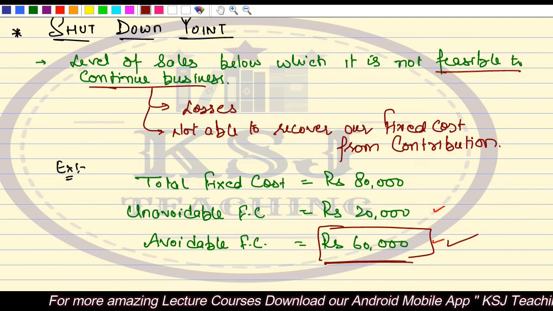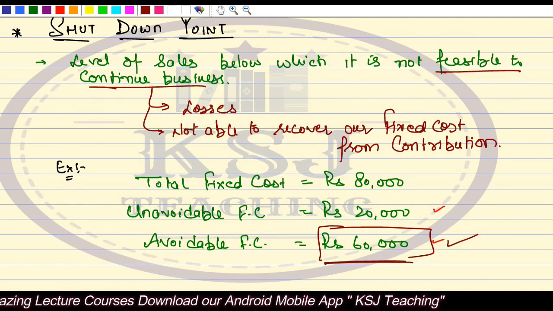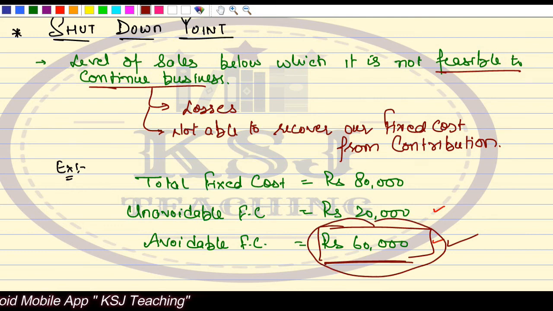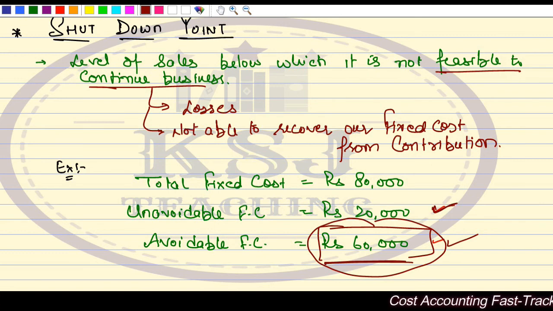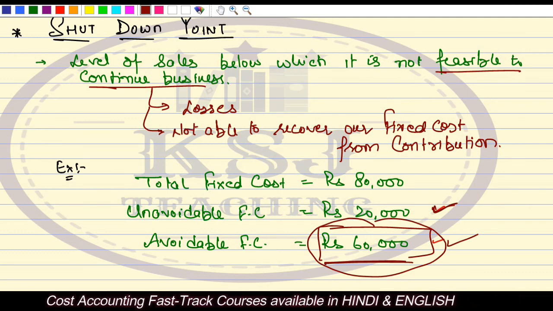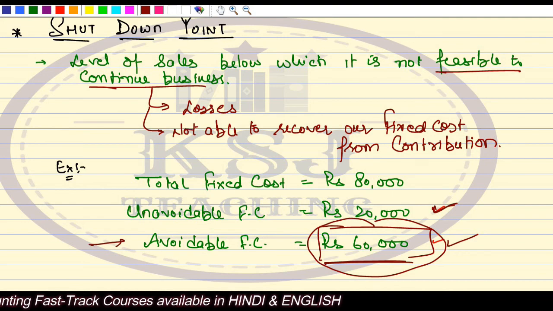And if there is a time that our sales drop to such a level that we are not able to cover this 60,000, we should close the business. This 20,000 is anyhow to be incurred. It is irrelevant for decision making, right? Whether we close the business or continue with the business, this unavoidable fixed cost has to be incurred. So all the decision making is to be covered from this avoidable fixed cost part.